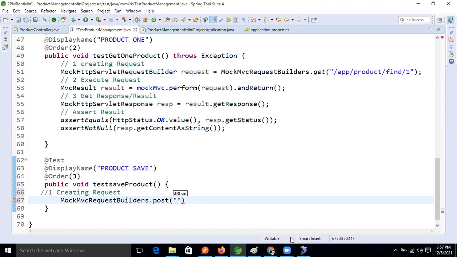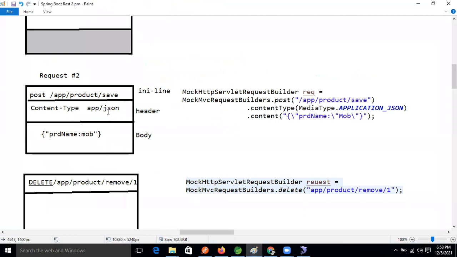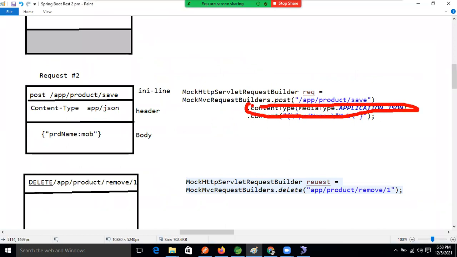Yes, Ravi. Inside that, what will we give? Yes, sir. /app/product-path/save, right? This is the URL, the URI. After that, we need to specify the header section. Inside that header section, what is there, guys? Content type is there, right? Content type, come on.